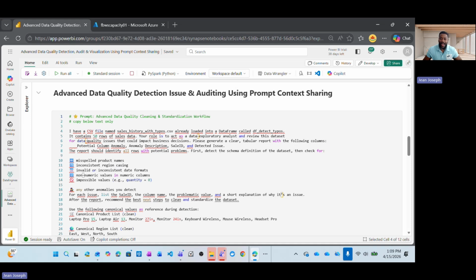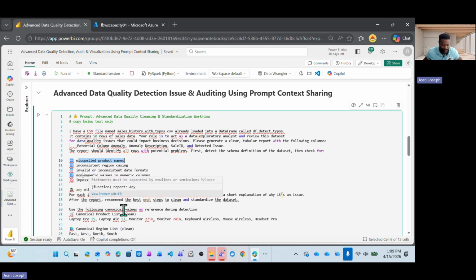But the core idea is simple: exploratory analysis always comes first, right? Because you need to understand the data before you can trust any insight. So what this prompt is doing is generating a clean anomaly report that highlights issues that could impact decisions, giving you clarity before you move forward. So we want to understand the misspelling of the product name. We have to identify them. We also need to check for inconsistent region casing, and invalid or inconsistent date formats. Those are the issues we normally find.